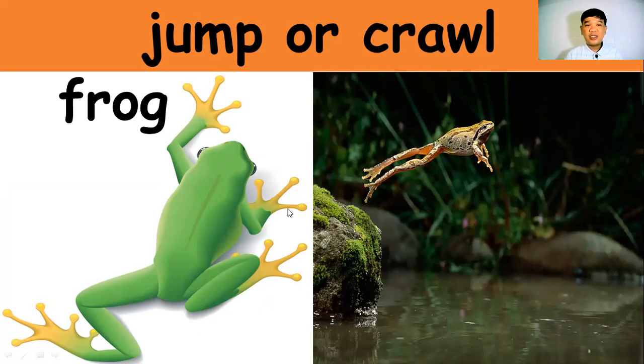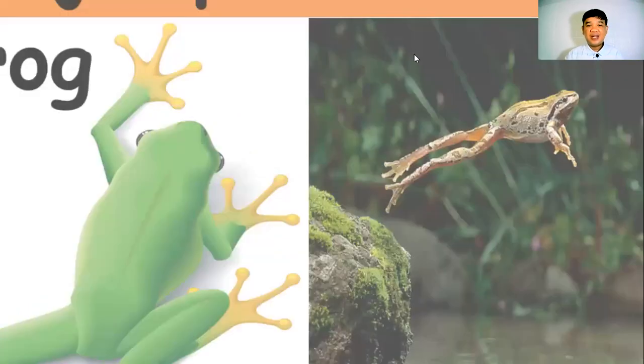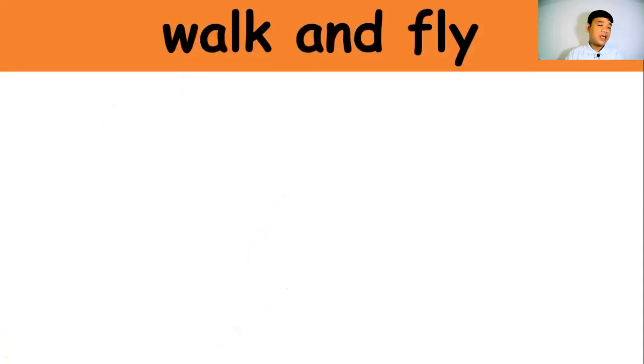But the main characteristic of the frog when it comes to its movement is to jump and to crawl. All right, so we have another one: walk and fly.